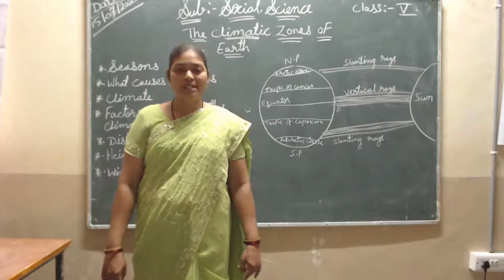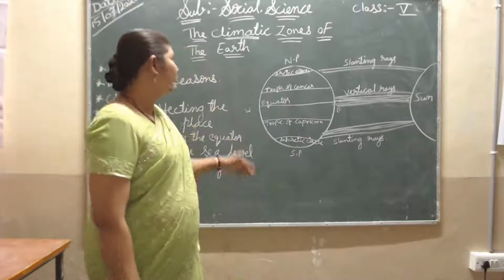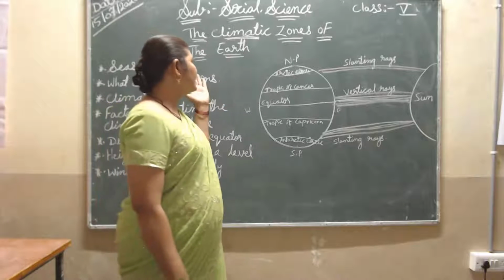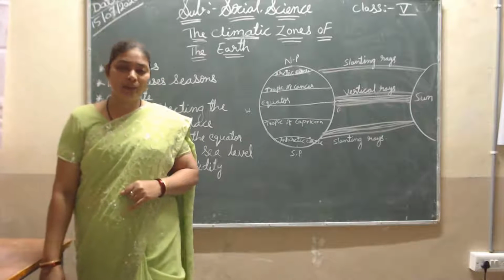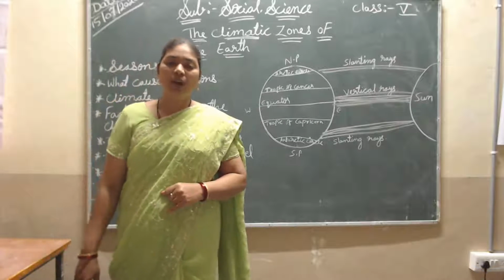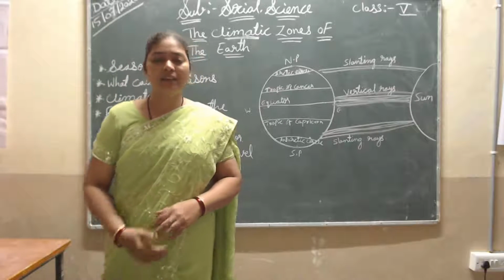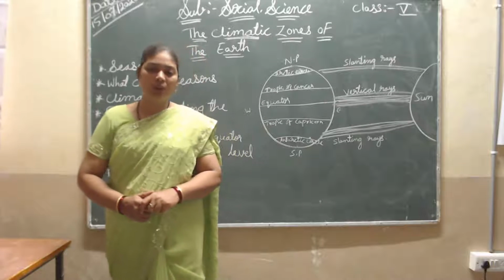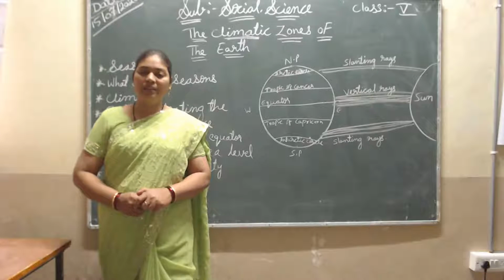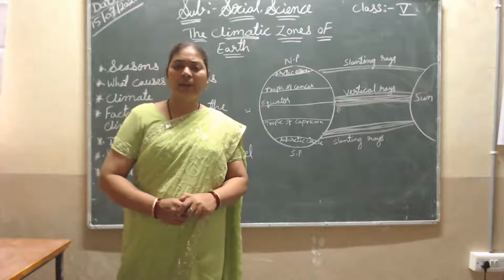Today I am going to explain to you about the climatic zones of the Earth. Before this, we studied the map and globe in our last class, and how they help us in our life. A map can show the whole world, or any country or state.